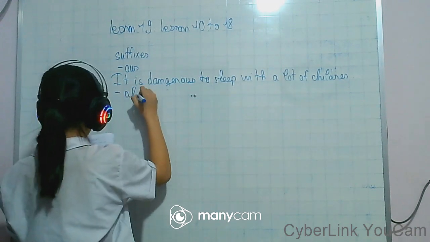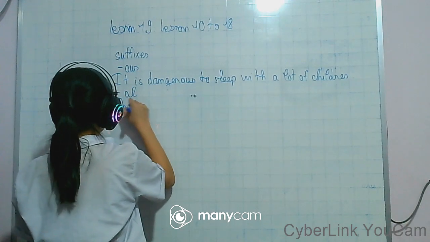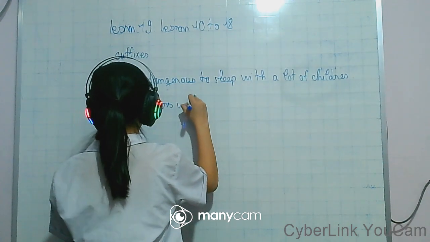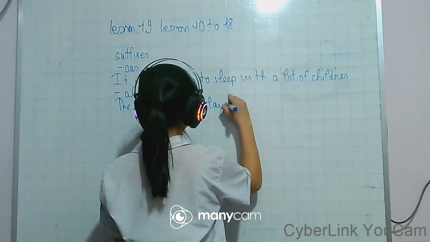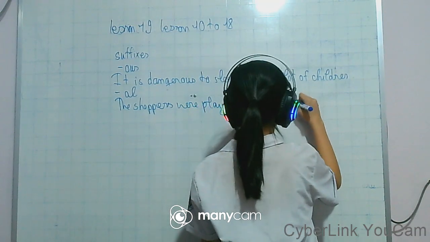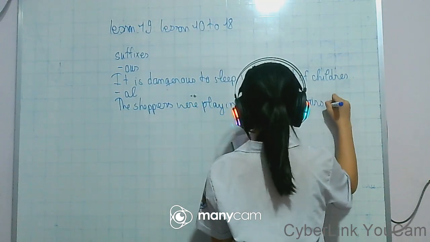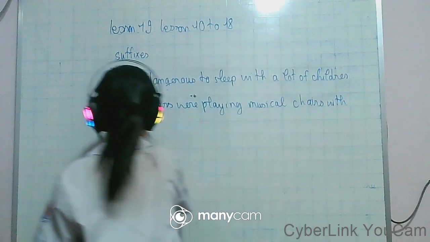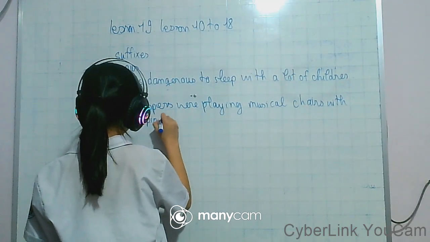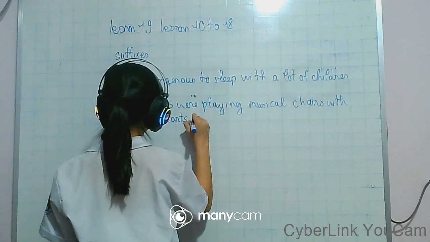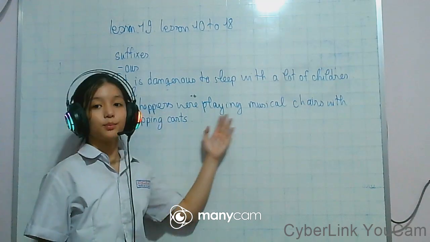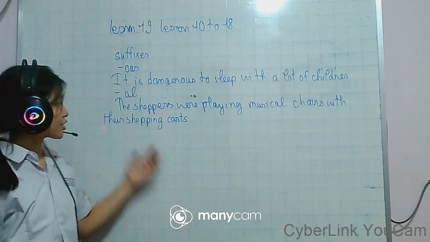Next, we have al. The shoppers were playing musical chairs with their shopping carts.